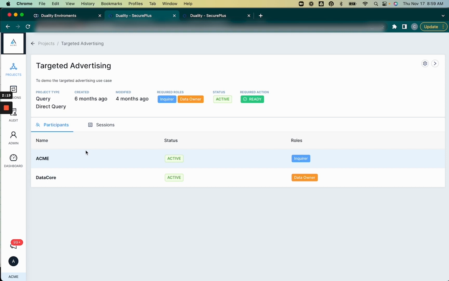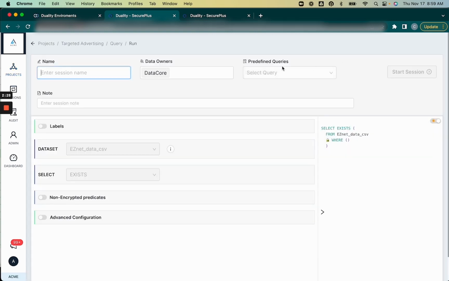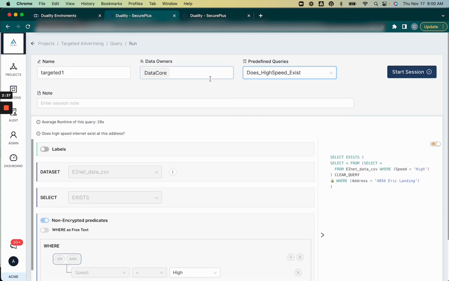They've got customer information. They know where their customers live. They know how much their customers are paying per month for internet. So let's take a quick example of how this works. I'm going to go ahead and create a session. And I've got two predefined queries. Does high speed exist? So we'll go with the first one for now.